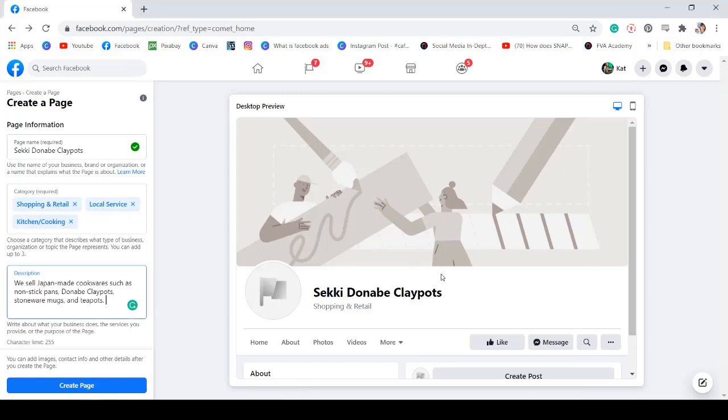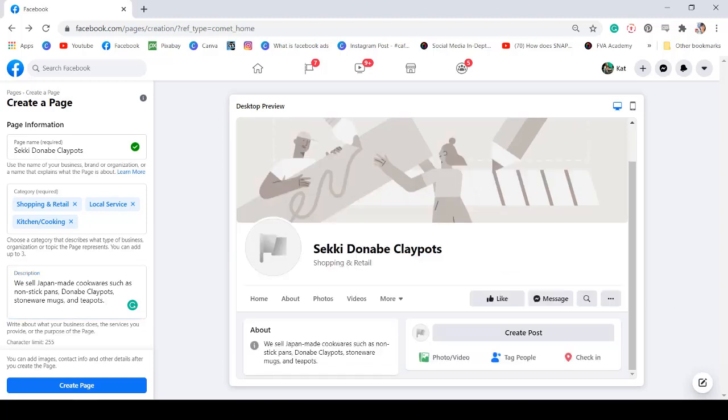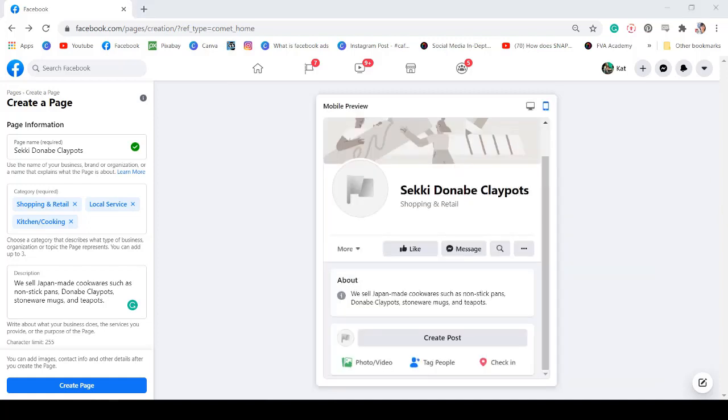Write about what services your business offers or the purpose of creating this page. All the page information that we have placed in this section is shown in the preview section. You can also check the mobile preview since most Facebook users access their Facebook accounts using their mobile devices. You can add profile photos, cover photos, and other business details after you create the page. Now click the Create Page button.